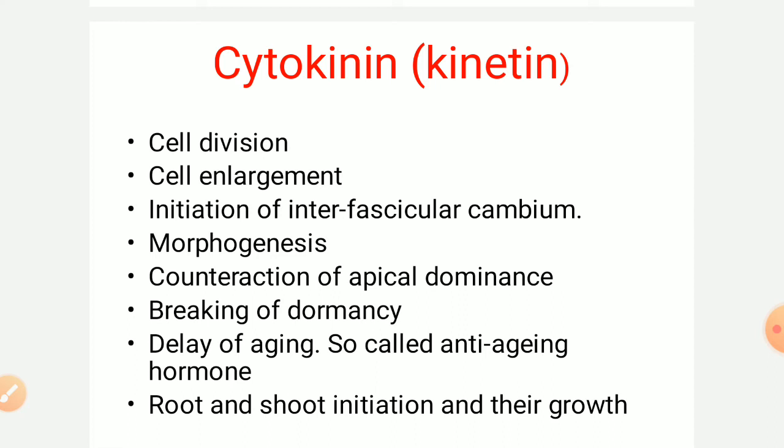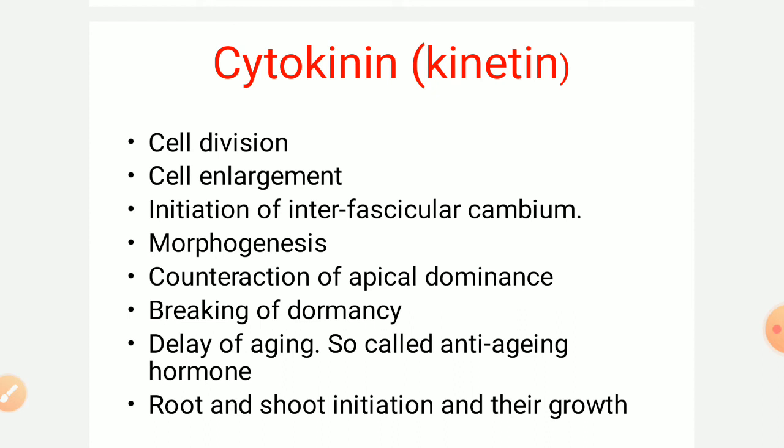Moving to the next hormone, that is cytokinin. Cytokinin is also known as kinetin, and as the name suggests, this hormone is for cell division. It induces cell division, induces cell enlargement, initiates interfascicular cambium development, and morphogenesis, that means differentiation of the tissue, and counteracts apical dominance, that means it enhances lateral bud growth.